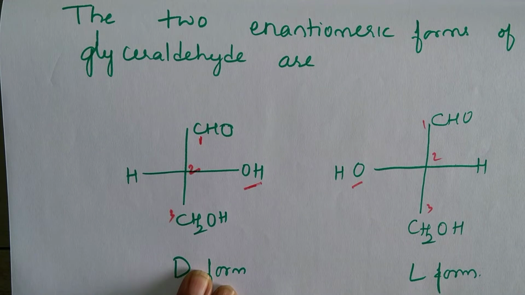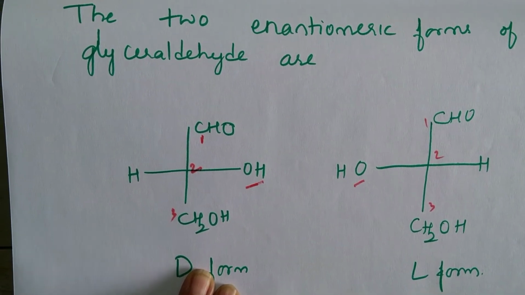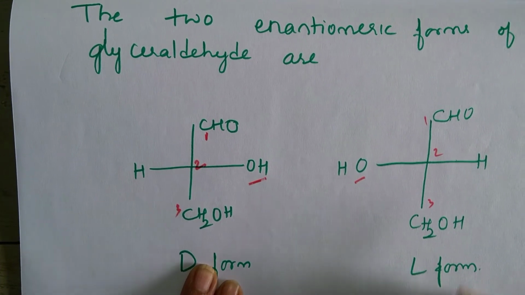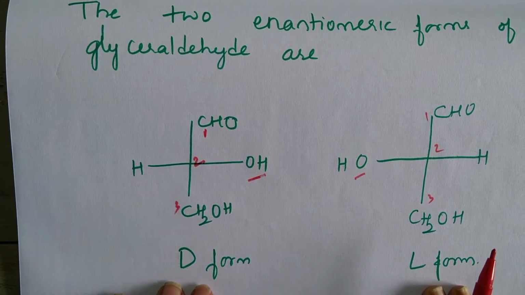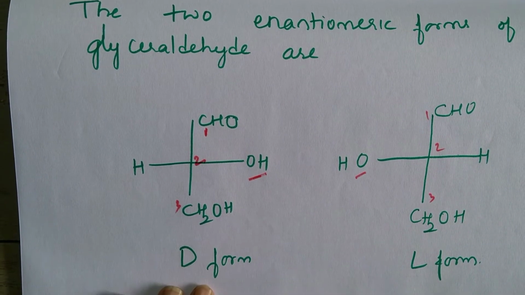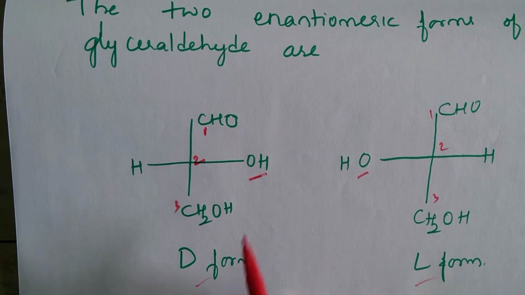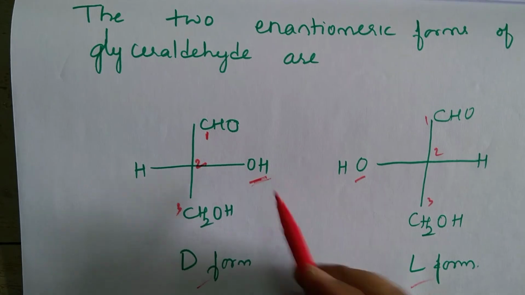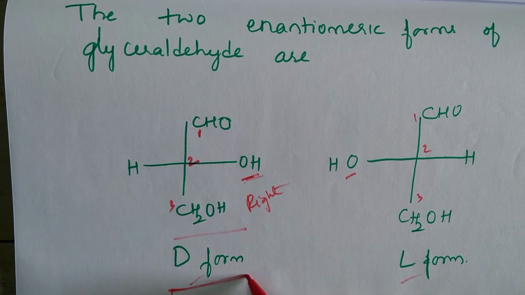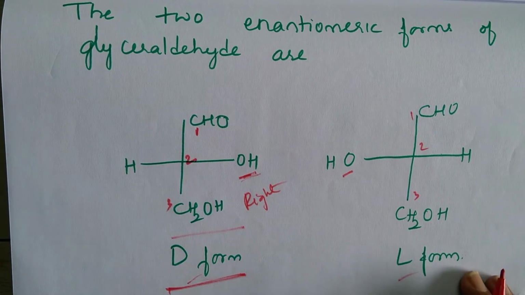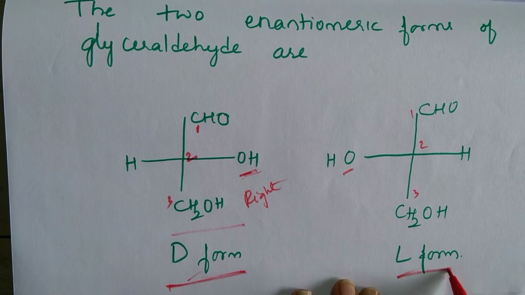Now why do they compare? Earlier, people thought that these were the only available monosaccharide units, but later on they came to know that there are n number. So by default they started comparing them with glyceraldehyde molecules, and hence D and L forms have come. So what is D form? If OH is on the right side of the structure, then it is called D form. If OH is on the left side of the molecule, then it is called L form.